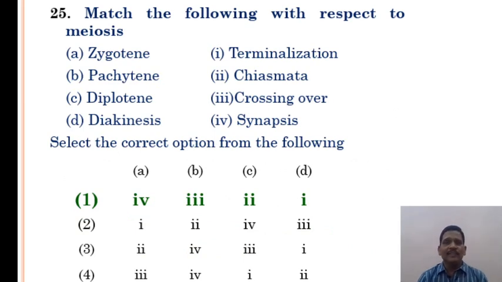Match the following with respect to meiosis: zygotene, pachytene, diplotene, diakinesis. Select the correct option from the following. Here, option 1 is the correct answer. In zygotene, there is synapsis; pachytene is for crossing over; diplotene is chiasmata formation; diakinesis is terminalization.